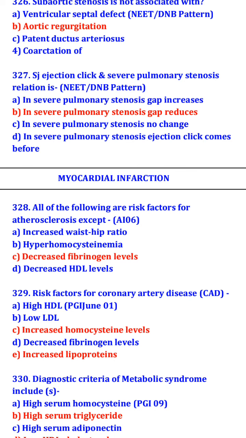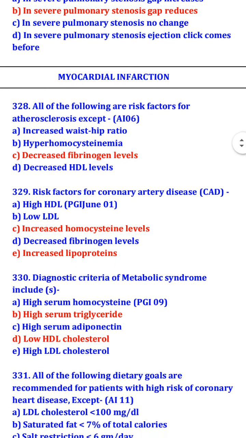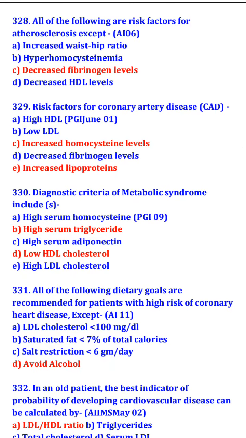So which are the risk factors of atherosclerosis? Increased waist hip ratio, hyperhomocysteinemia, decreased high density lipoprotein levels. Risk factors for coronary artery disease, CAD, are increased homocysteine level and increased lipoprotein. Diagnostic criteria of metabolic syndrome include high serum triglyceride and low high density lipoprotein cholesterol.